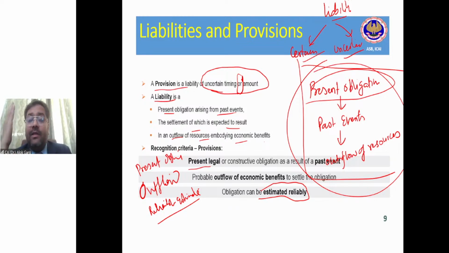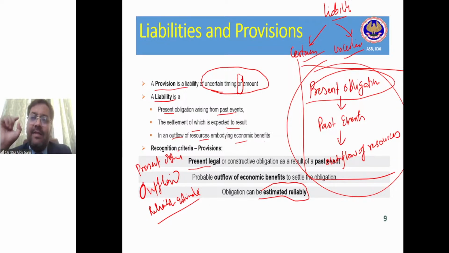Why? Because in the past history, you have seen that we end up paying this amount, right? And you are taking the average of that. And of course, it is a best estimate. I'm not saying this is an actual amount. This is an estimate, right? So with that, you can say that yes, outflow is also probable. There is more than 50% chance. Probable means more than 50% chance that you will end up paying this amount.